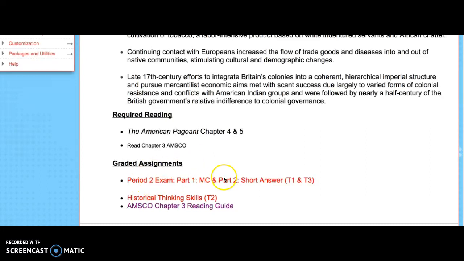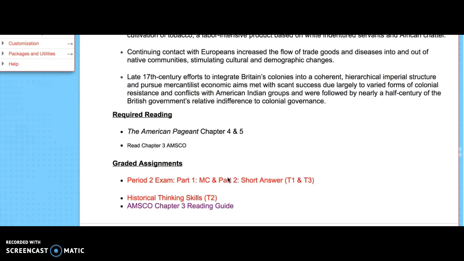You have your period 2 exam this week, so it's multiple choice. It's the 50 multiple choice questions again, just similar to period 1. It does have a timer on it. If you do run out of time, it doesn't close you out. You can still continue working, but I do not allow you to retake the multiple choice.